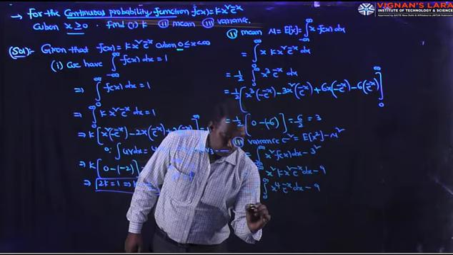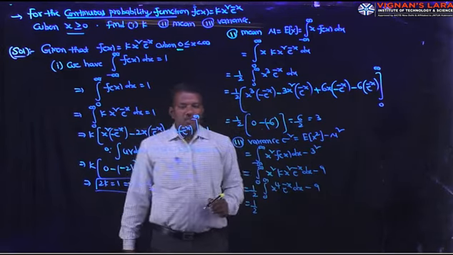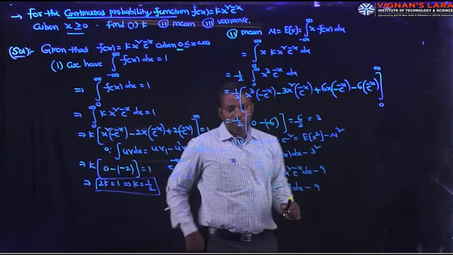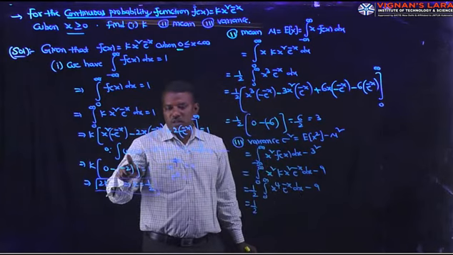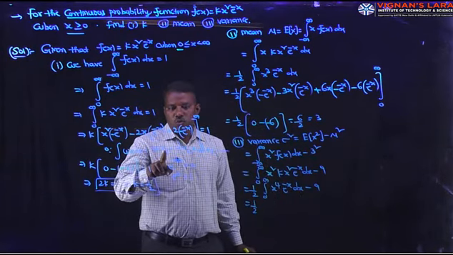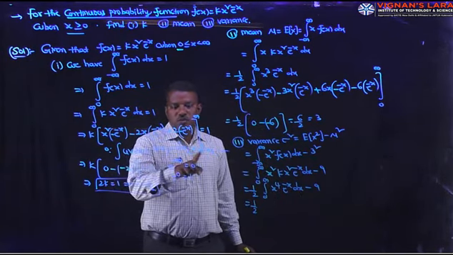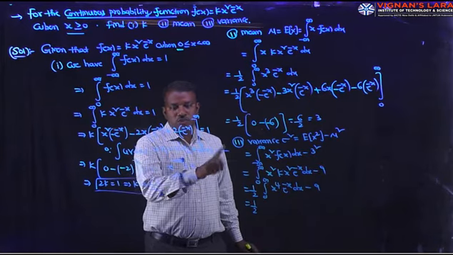That equals 1 by 2 into, applying integration by parts between x power 4 and e power minus x, using this formula, integral uv dx is u v1 minus u dash v2 plus u double dash into v3 and so on.